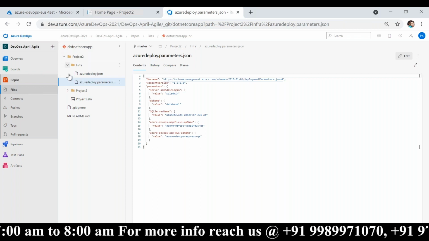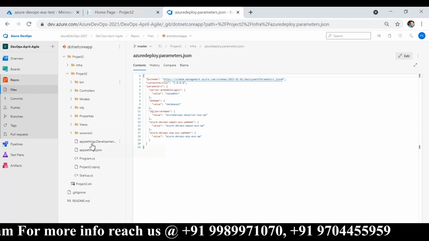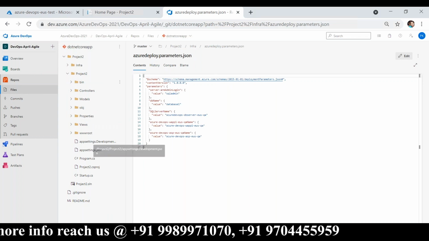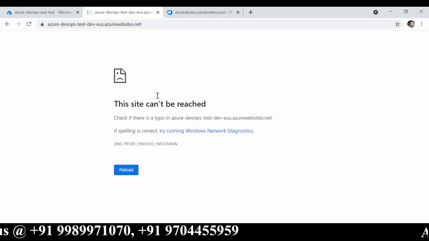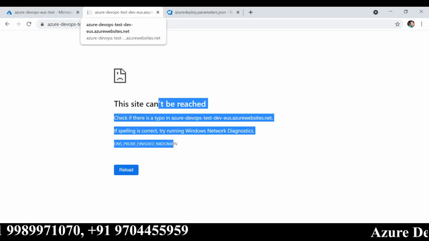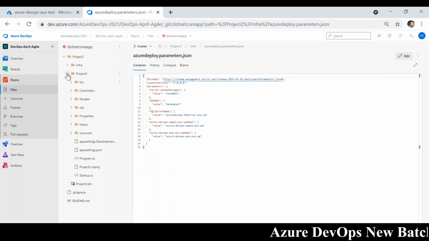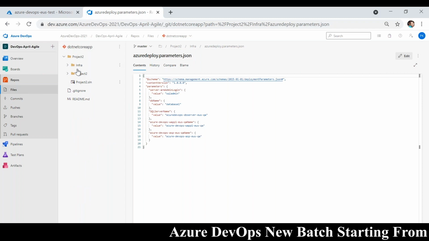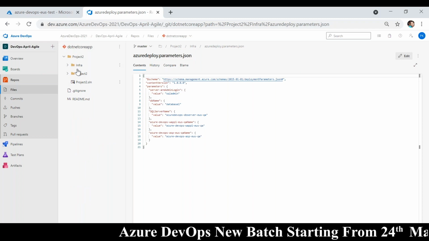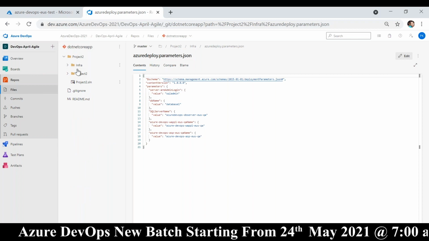So my source code is this. I manually deployed it into the Azure environment like this, right? I deleted it just now, so you will not see it. It is not working now, because I deleted it. Let me close it. So far I have played an Azure administrator role and a developer role. Now I'm playing a DevOps engineer role.